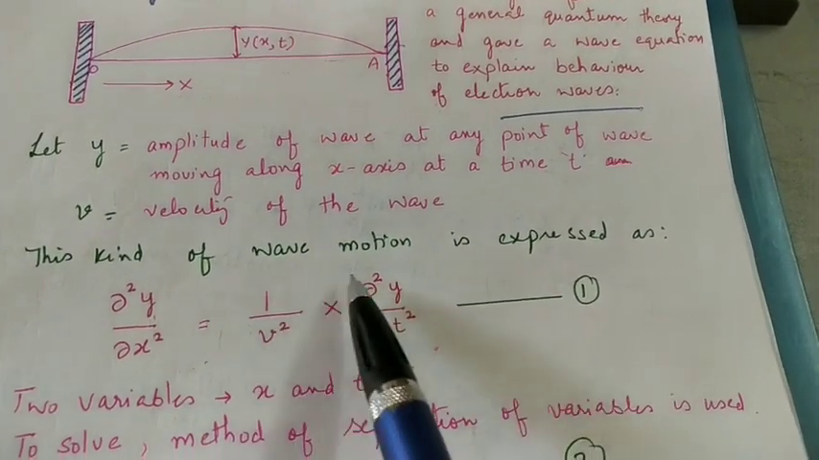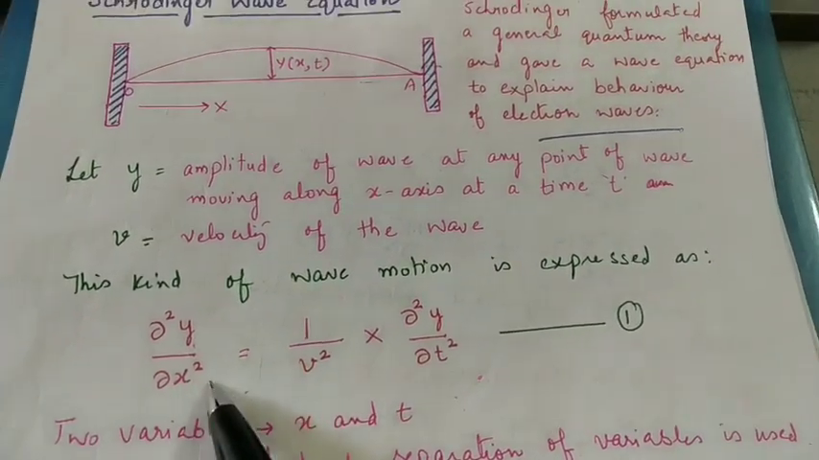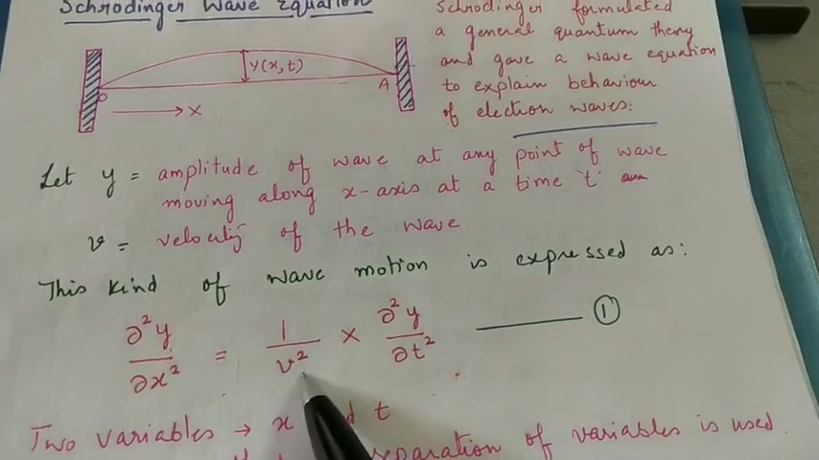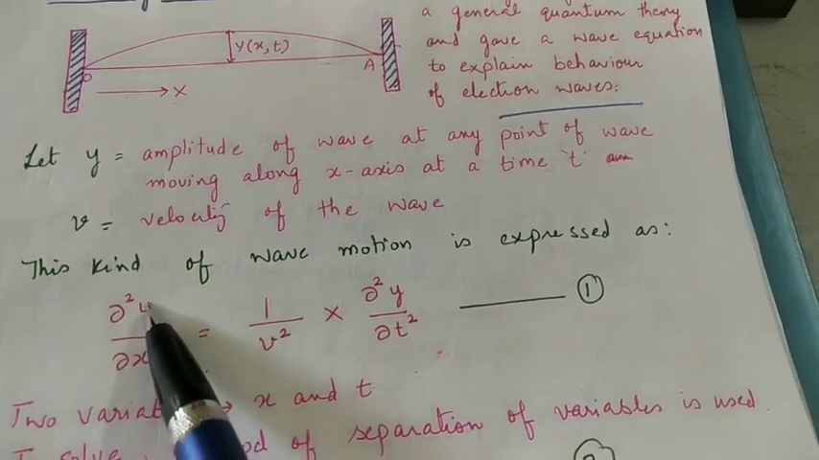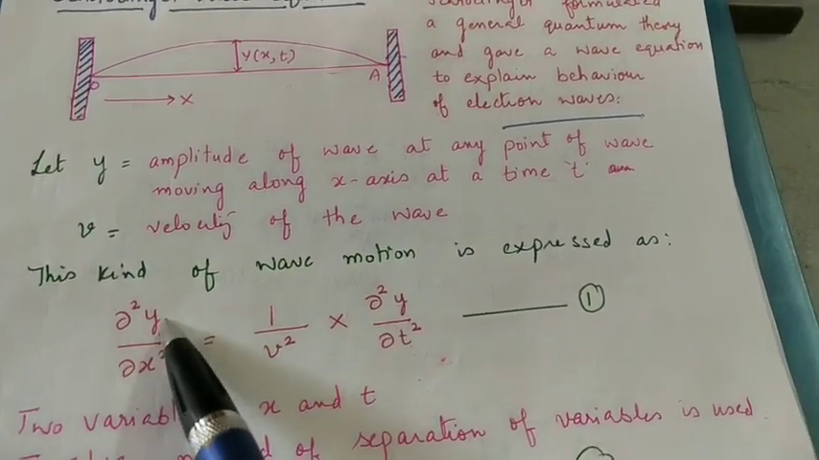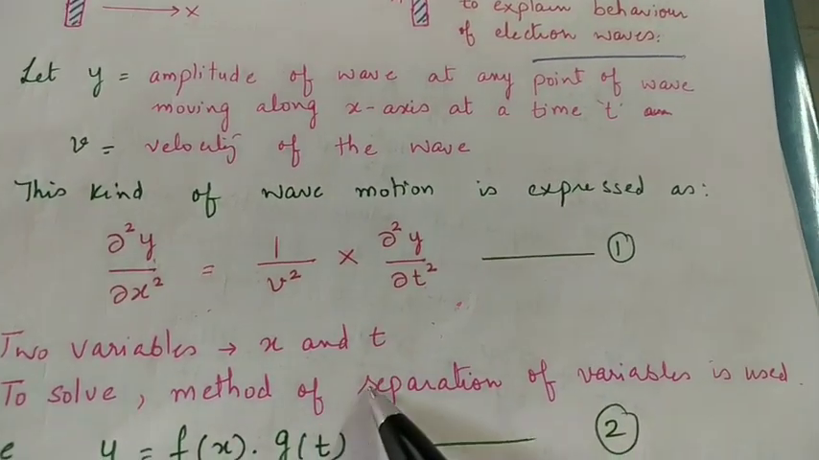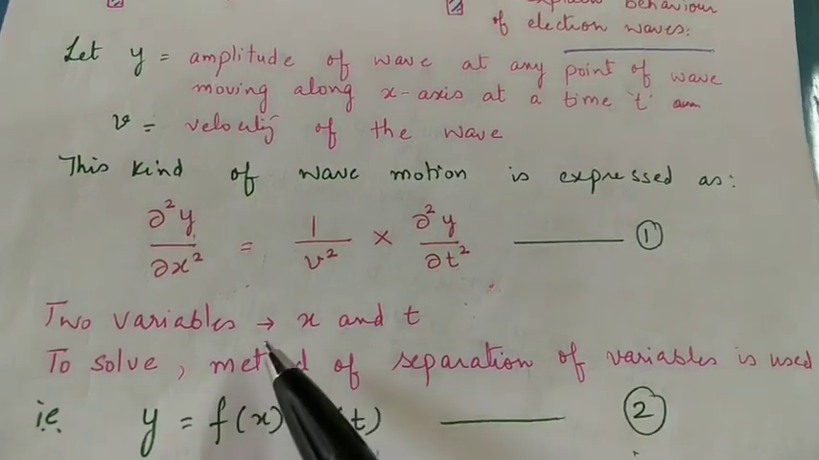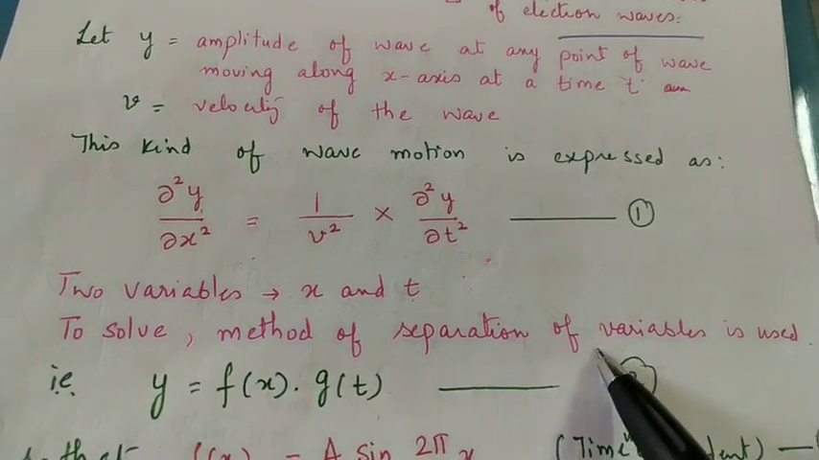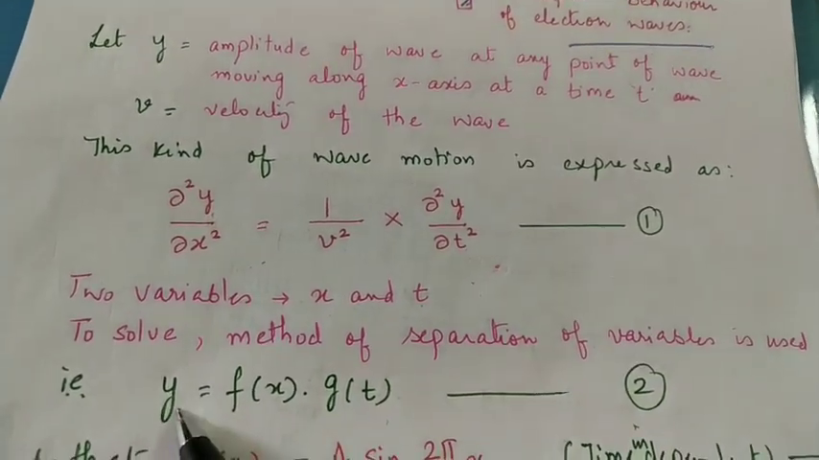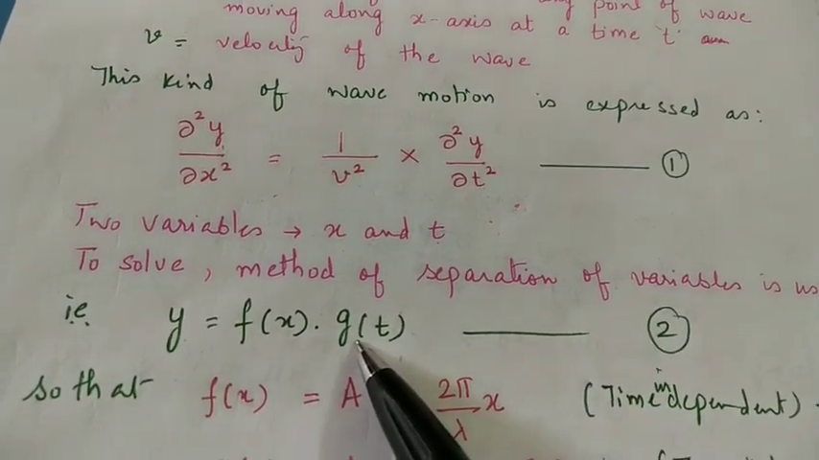Now this kind of wave motion is expressed by the equation ∂²y/∂x² = (1/v²) ∂²y/∂t². Now you can see that here this displacement y has two variables. One variable is x and the other variable is t. So when there are two variables, we always use the method of separation of variables to solve the equation. So I can write that y is a function of x and a function of t, where f and g are the functions.